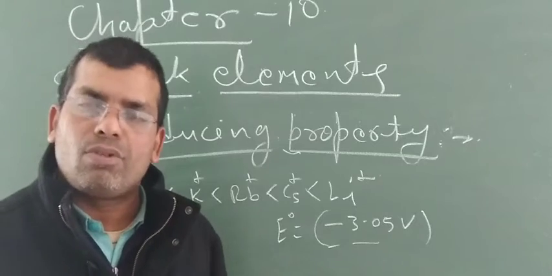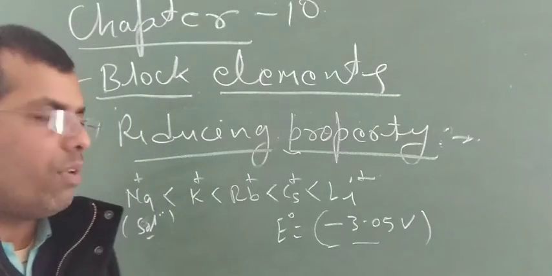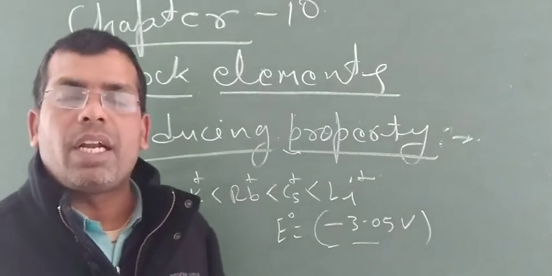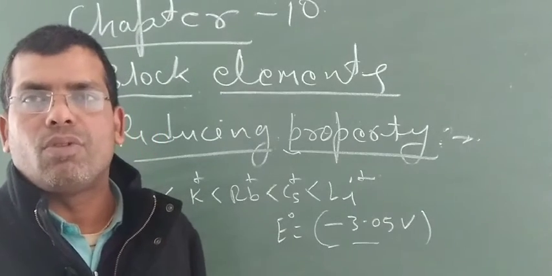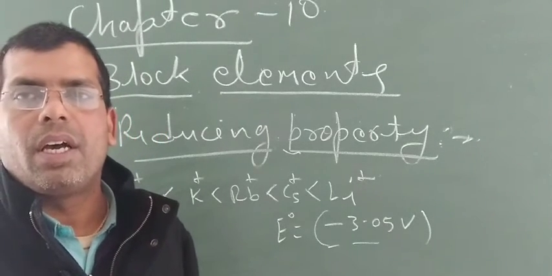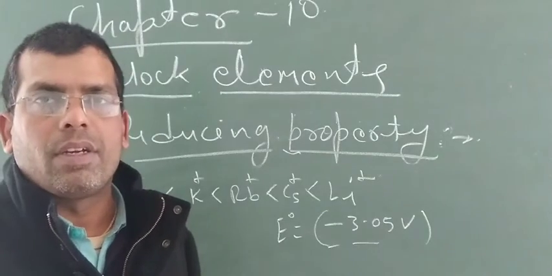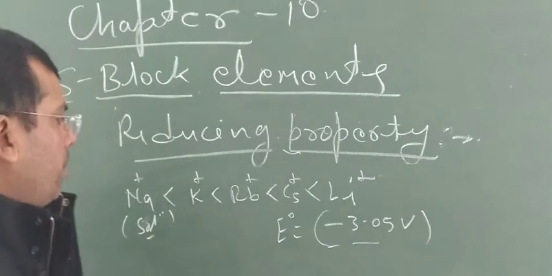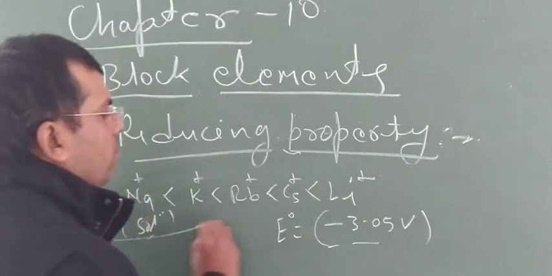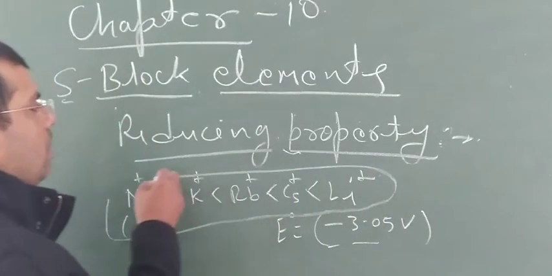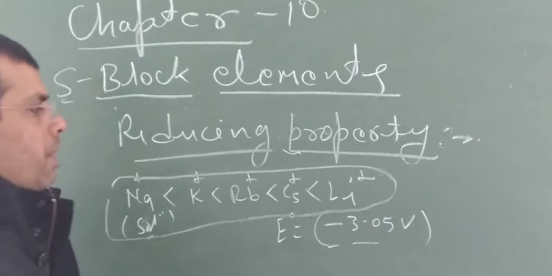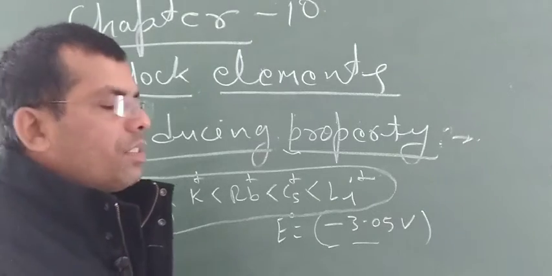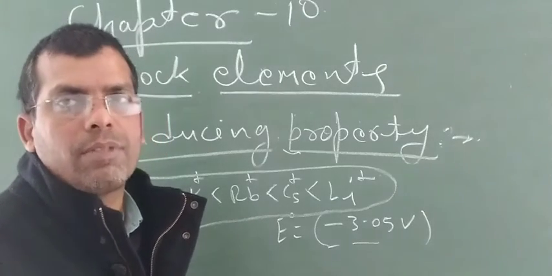So this is very important, dear students. This is the sequence for the reducing agent like property of alkali metals if they are present in aqueous form.